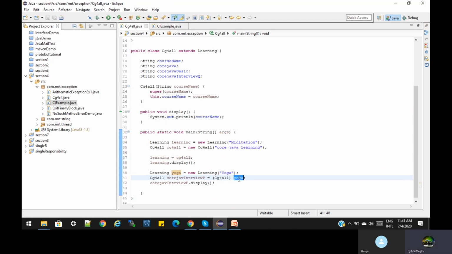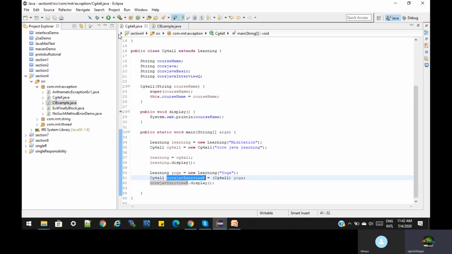Correct? Superclass object we are downcasting to subclass object. So basically, this is a core Java interview question. It is not at all the object of the subclass; we are only downcasting the object. This variable should not have all the access of the subclass, because we only downcasted it. When we try to access it with this variable reference, it gives an error. That is called ClassCastException in Java.